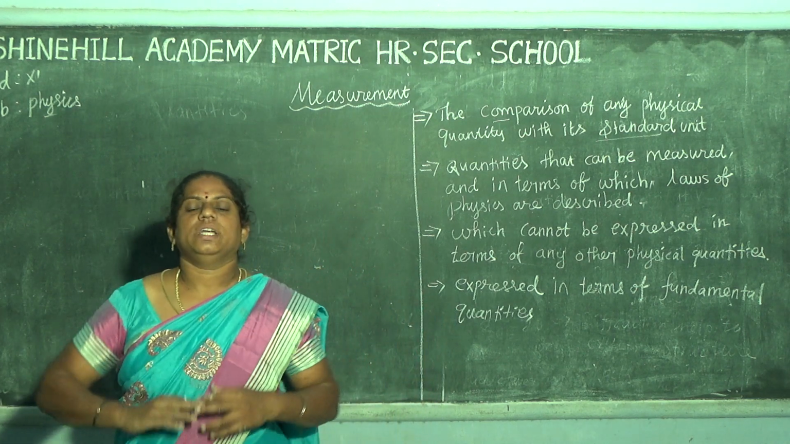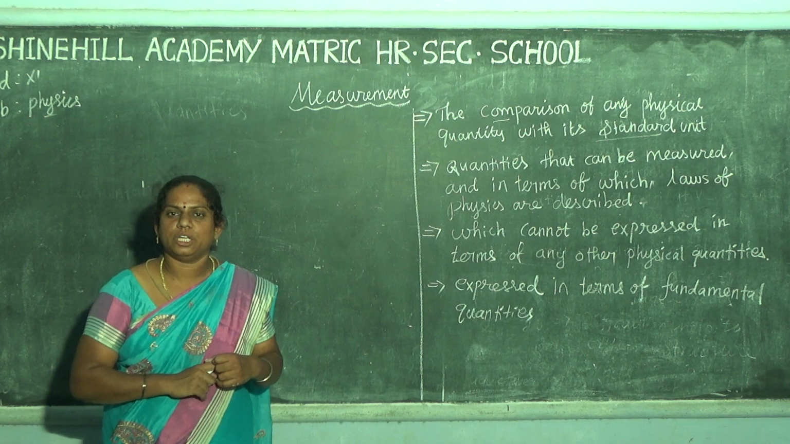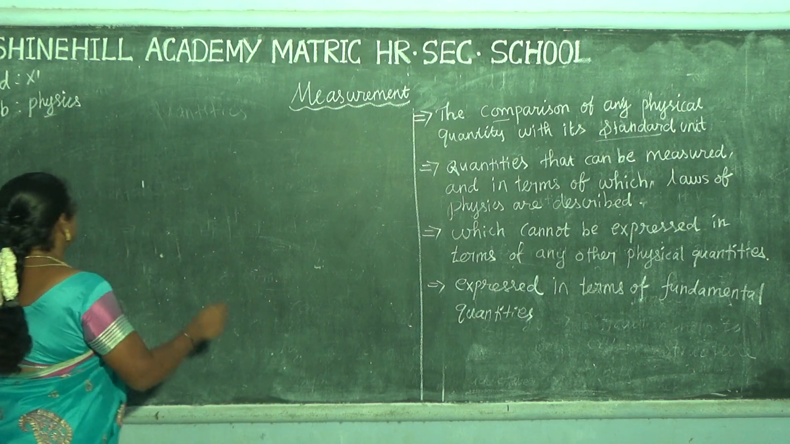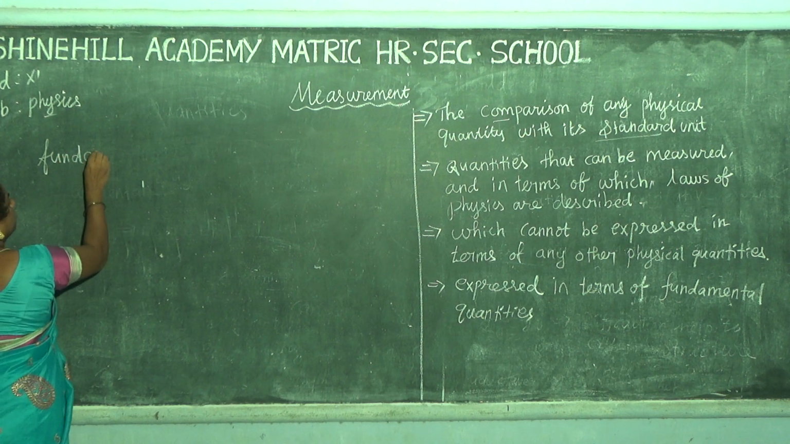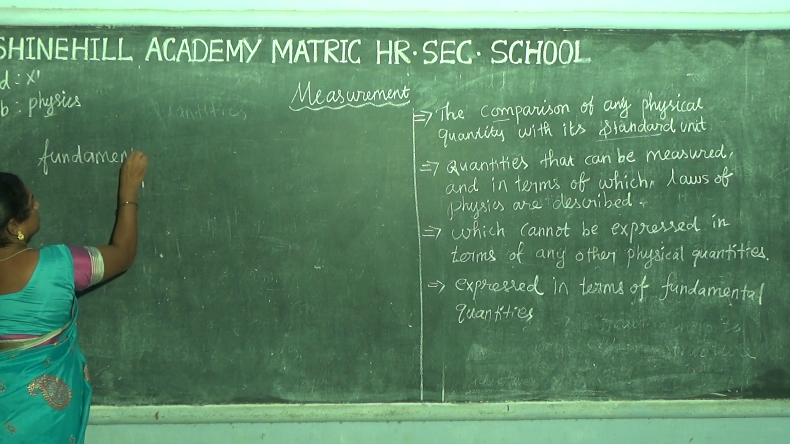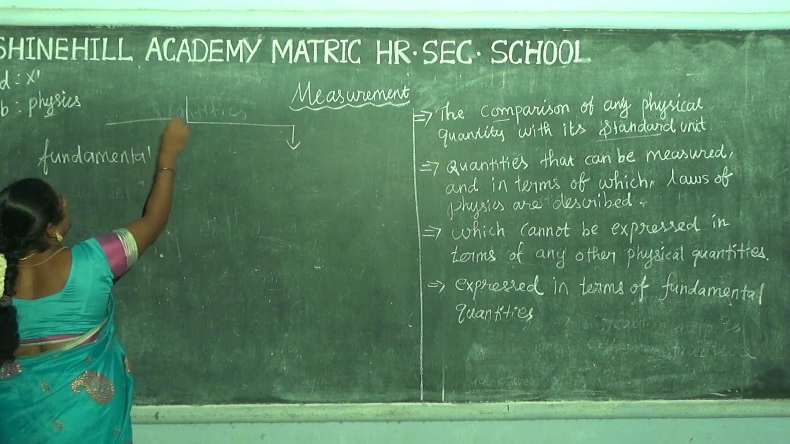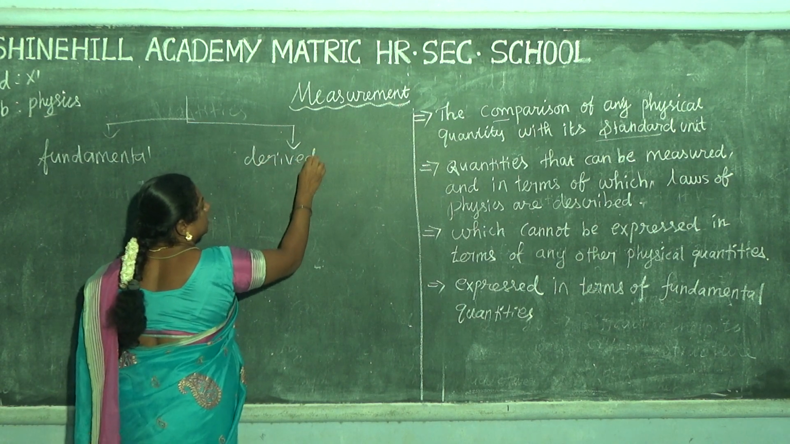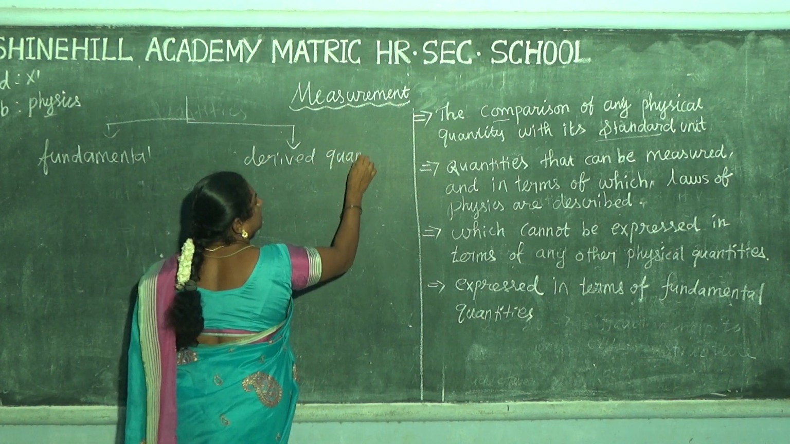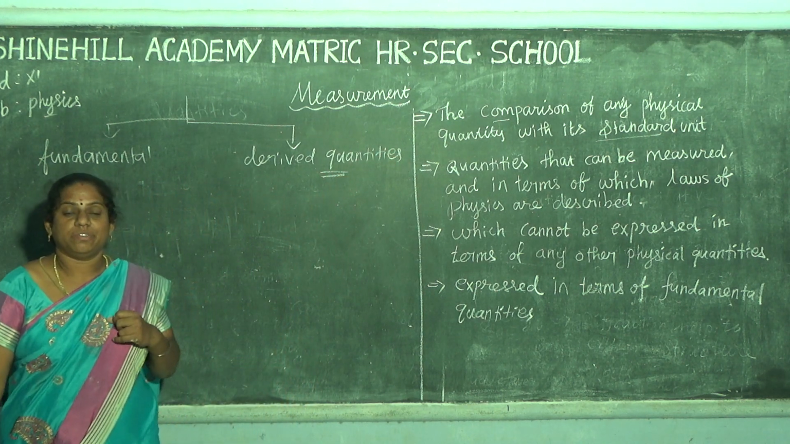The physical quantities are divided into two types. The first one is the fundamental quantity, and the second one is the derived quantity. What is meant by fundamental quantities?